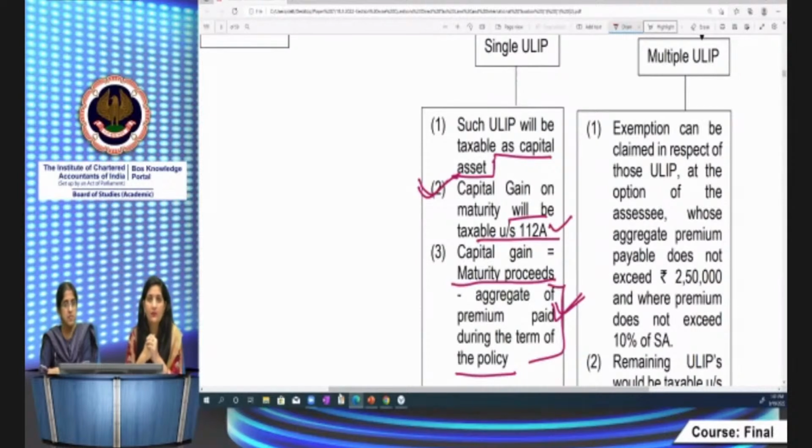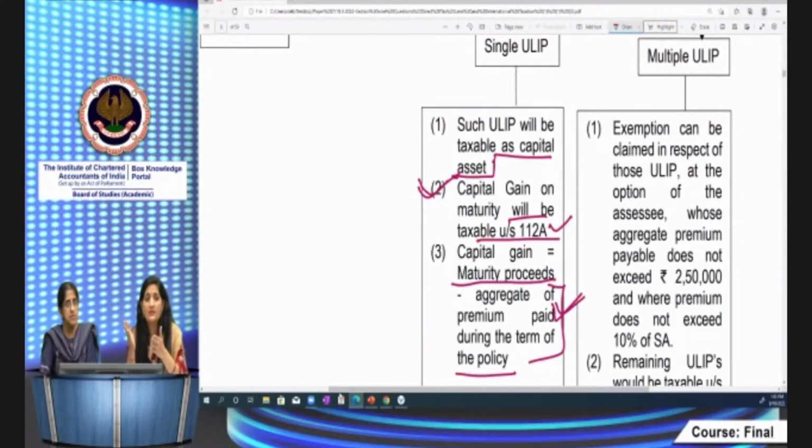Then you have the option to claim the exemption in respect of the policies on which capital gains are higher. Somehow you will be able to know what would be the maturity proceeds of such ULIPs. In respect of those ULIPs, you can take a decision that it would be beneficial for me to claim the exemption.